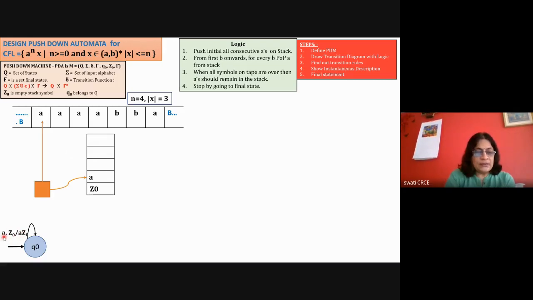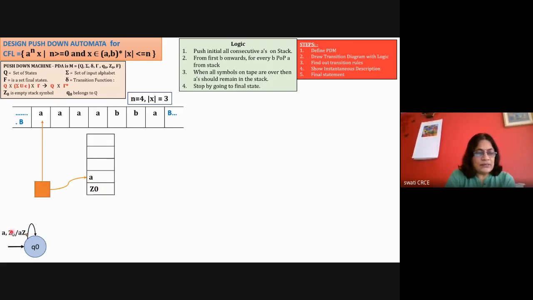Okay, here this is the current state. And now the loop is there, so it will remain in the same state. So previous state was Q0, new state is also Q0. But here the A is the input symbol. For input symbol A and stack symbol Z0, what is the stack operation? That is a push operation. And for push operation, we show the last two symbols, that is AZ0.